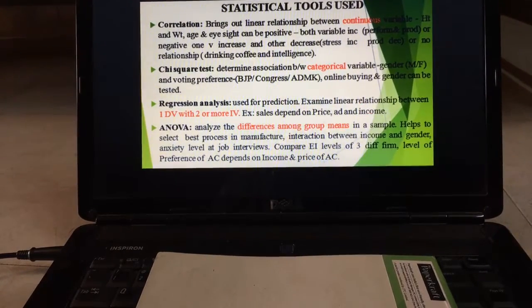So the statistical tools I am using depend upon the scale, which I already told you in the previous part. I will be using correlation when the variable is continuous. As I told you, income is a continuous variable, height is a continuous variable, age is a continuous variable. In that case, I will be making use of the correlation tool. If I am comparing performance and production, and performance is good and production is also good, then the answer will be +1.